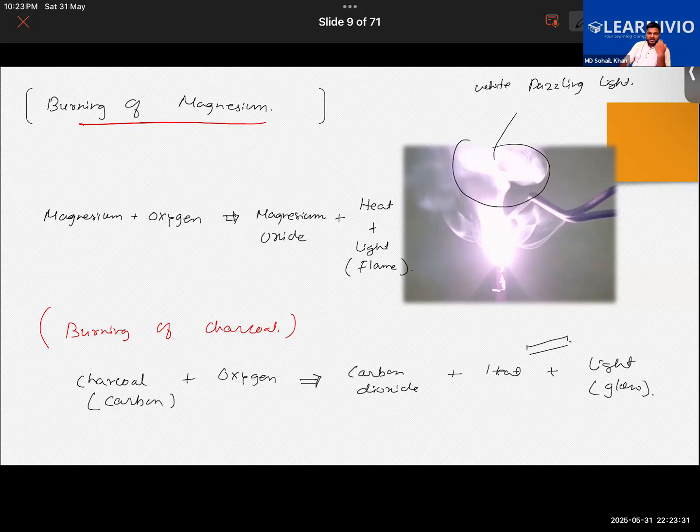Now consider some other examples of combustion in our day-to-day life. You know that food is a fuel for your body. Can we say that food is a fuel for our body? Yes or no?